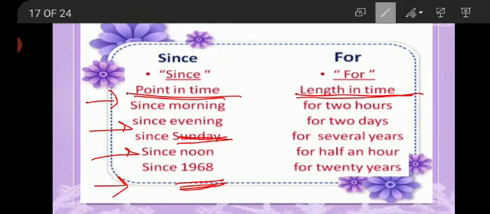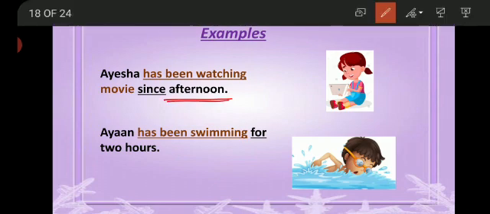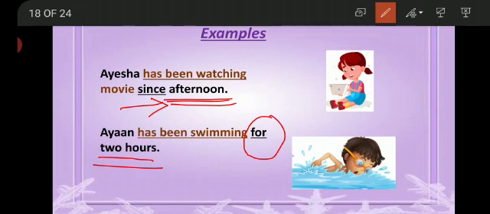Okay, students? Now, example: Ali has been watching a movie since afternoon. So the afternoon is clearly defined as a definite period of time, and for such we use since. Ayan has been swimming for 2 hours. Now, these 2 hours can be of the morning, evening, afternoon or night. So these 2 hours are not showing any specific period of time. Therefore, we have used for with it.